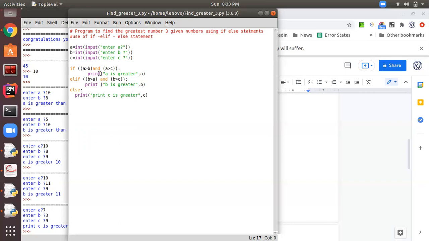Out of that only four are executed, these three statements, and the fourth statement is executed when this is true, the fifth statement is executed when this condition is true, and the sixth statement is executed when both of these conditions are false. So this is an easy example to understand the if, else if and else statement.